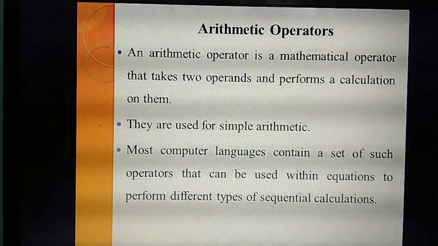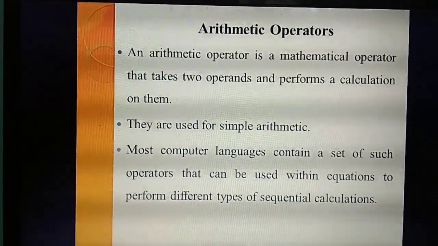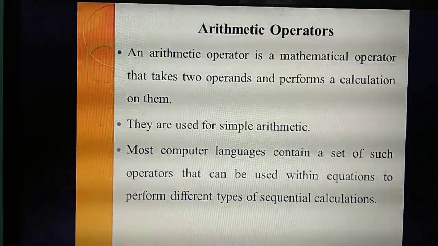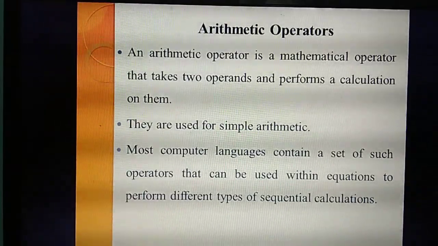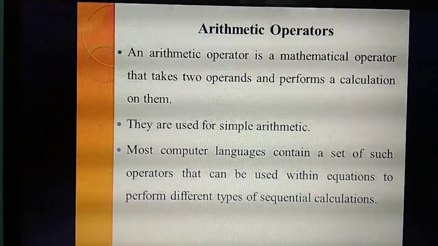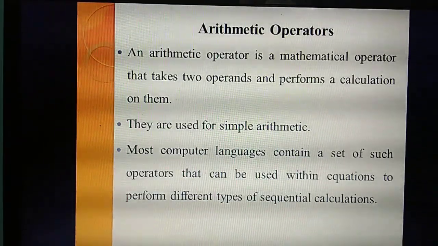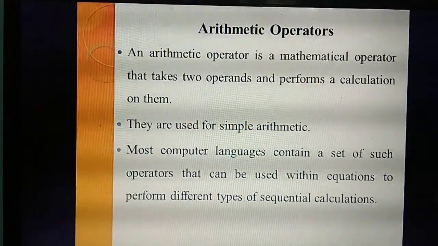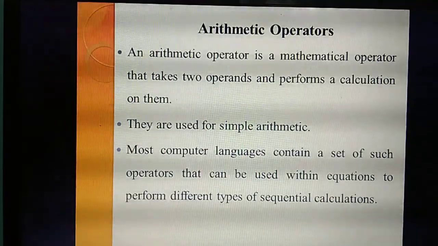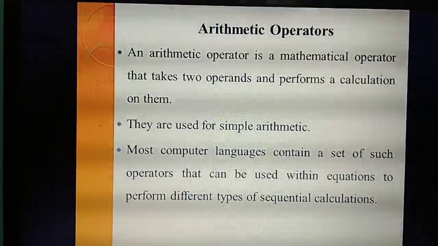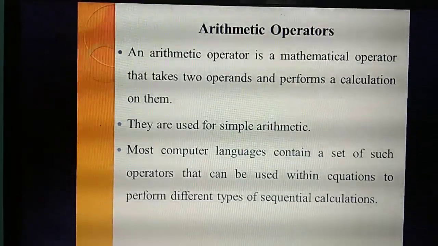This arithmetic operator will take 2 operands. How many operands will it take? 2 operands as input, and it performs the calculation. For example, a plus b. How many operands are there? A and b. Understand? A minus b. How many operands? 2. What are they? A and b. A divided by b. How many operands? 2. What are they? A and b. Understand? So, this arithmetic operator is mainly used to perform mathematical calculations.